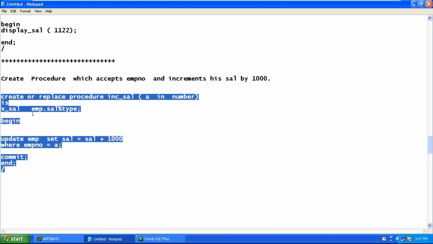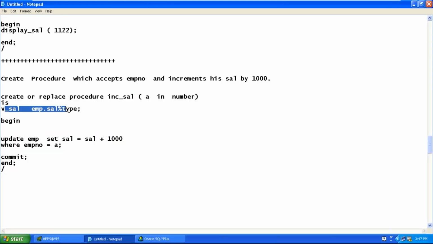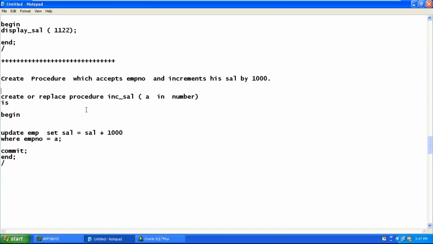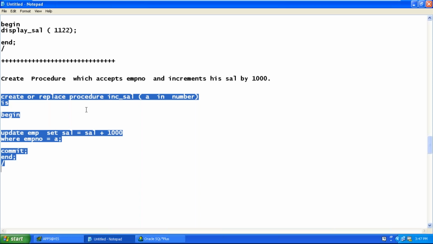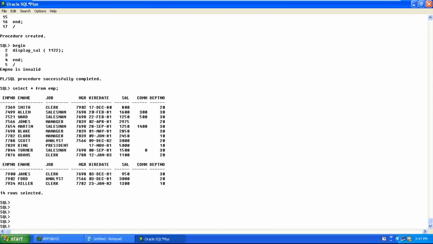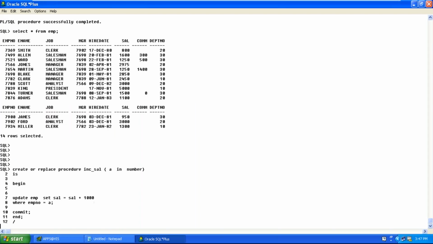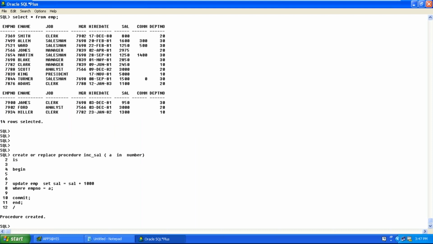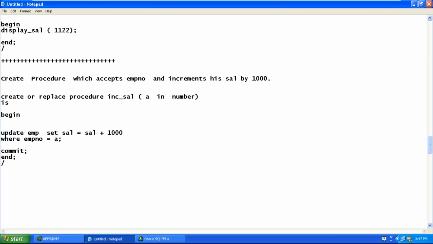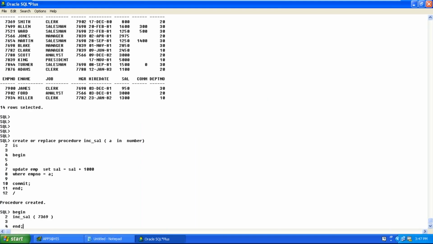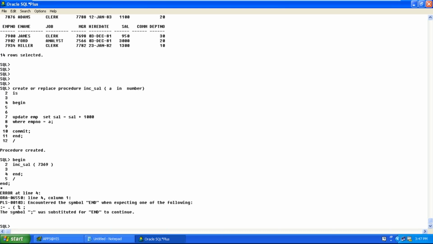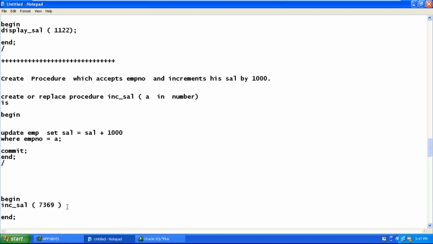So we don't need a variable. A variable is needed when you are writing a select statement. Here we are not writing a select statement, so we don't need any variable, Jamal, because I only want to increment the salary. Procedure created. Now how can I execute the procedure? Inside begin and end you can execute it. We already have the procedure. 7369. Sorry, semicolon missing.